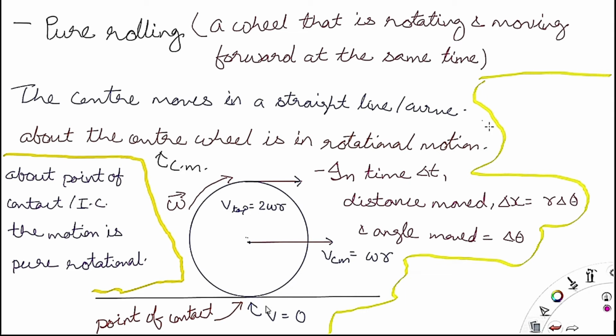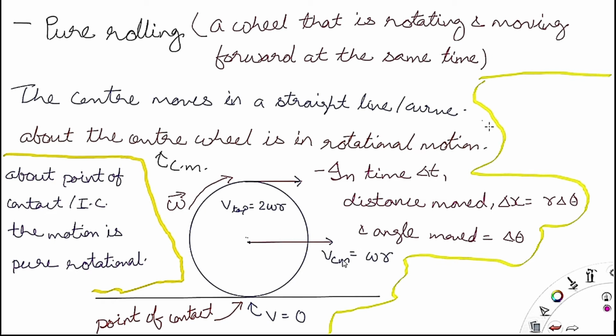The center of mass is at a distance r from the point of contact, so VCM is equal to omega into r. Now the topmost point is at a distance of 2r, so the velocity of the top is equal to 2 omega r. Velocity of the center of mass, which is at the center of the sphere or center of the ring or center of the wheel.